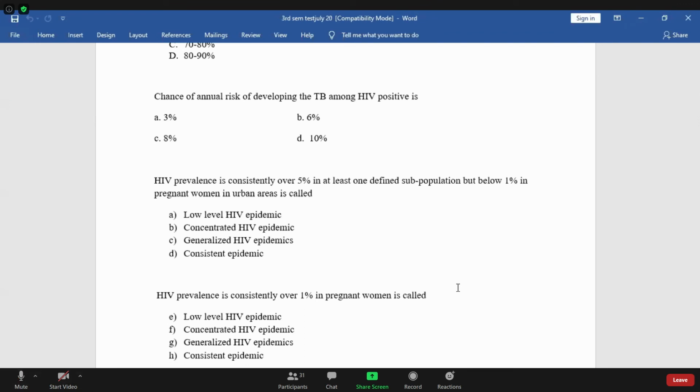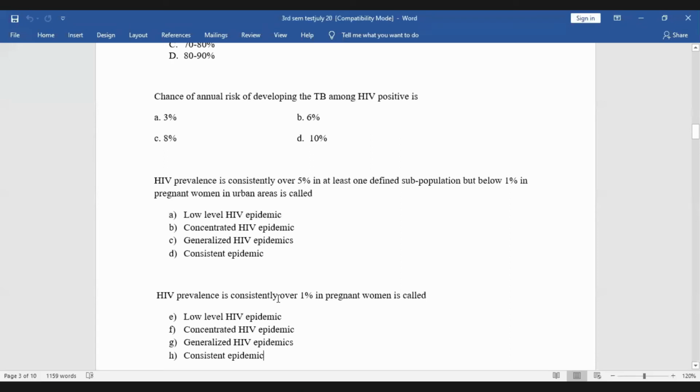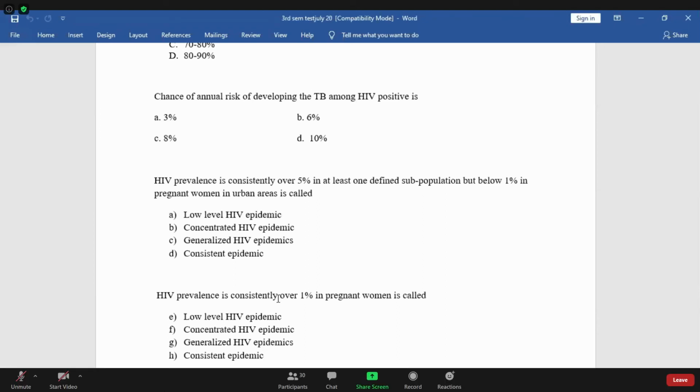Anyone can say. Generalized HIV epidemic. Prevalence is consistently over 1%, that's why it is not low level. So generalized epidemic, because prevalence is more than 1% in pregnant women. So that is the generalized HIV epidemic.